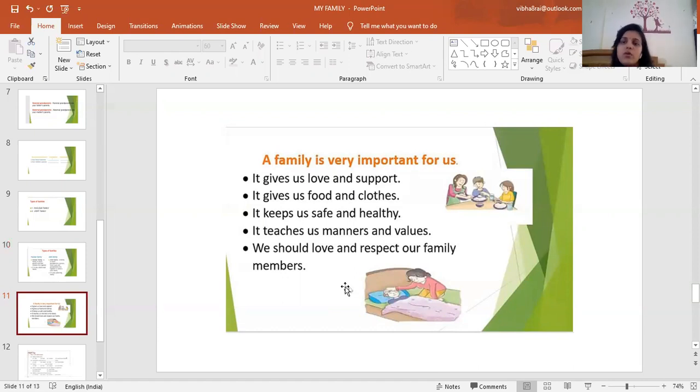Why? Because when we need help, when we fall sick, our family always gives us love, support, and care when we need it. Okay, clear? Family teaches us good manners, values. They protect us from all the things. They protect us, they take care of us. So that's why family is very important in our life.